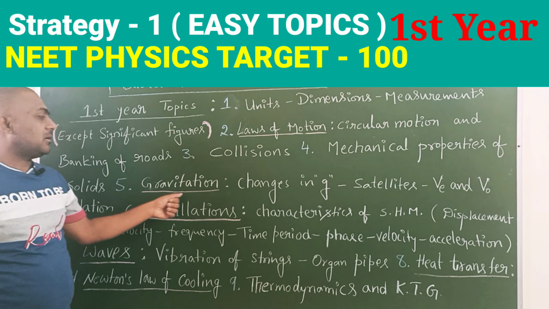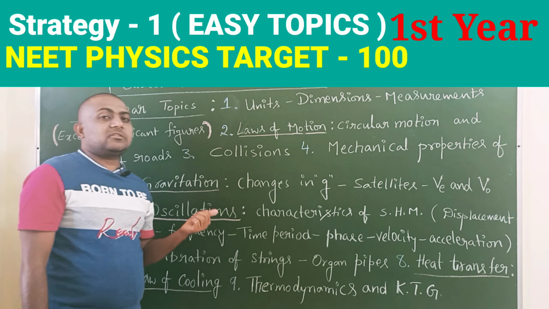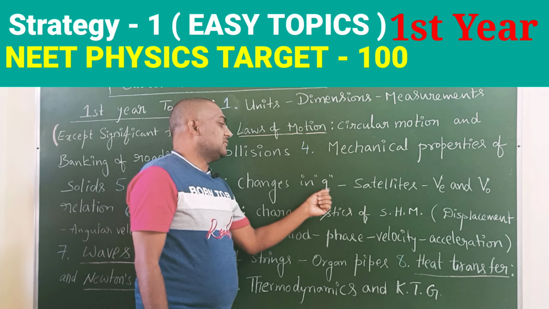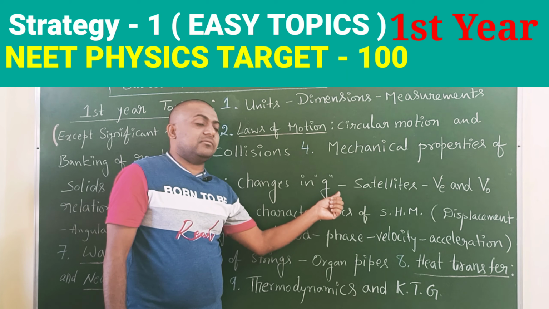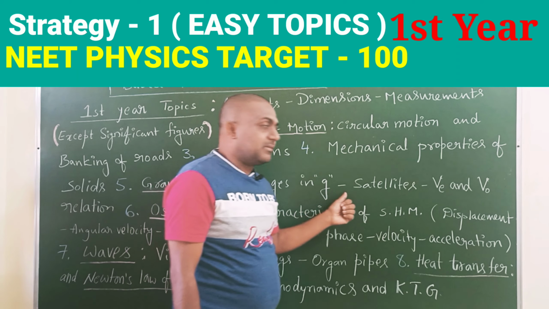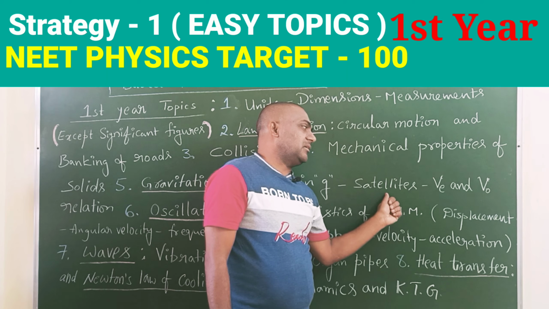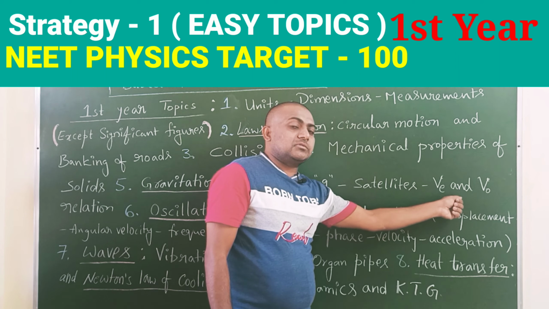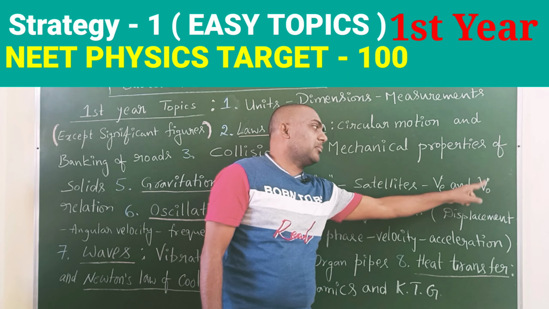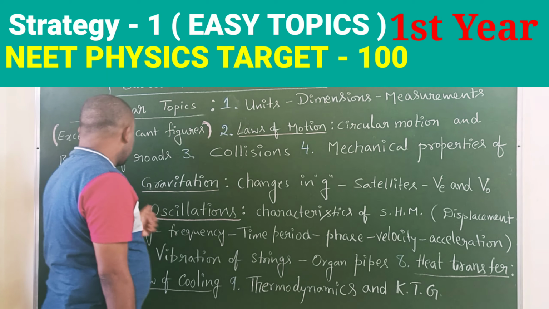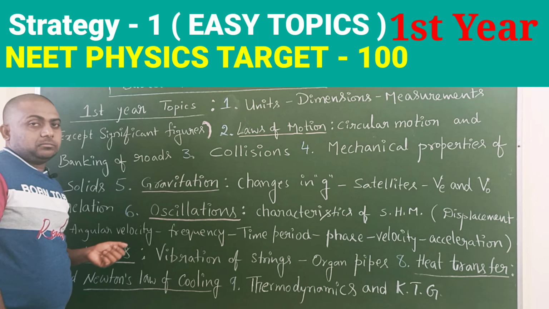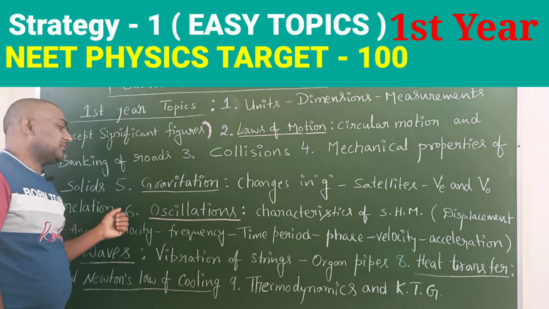Next, gravitation. In gravitation, questions mainly come from these two topics: changes in g with height, with depth, with altitude, how g value changes at poles and equator, and satellites. Mainly questions are on this topic also. Escape velocity and orbital velocity, that relation, v e is equal to root 2 v o. So relation-based problems.